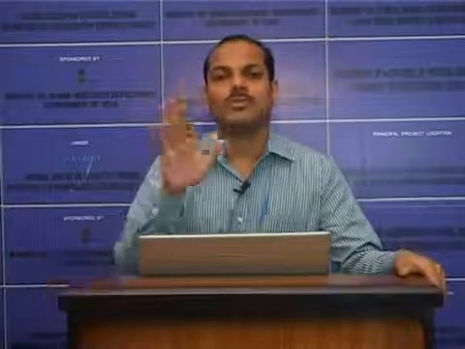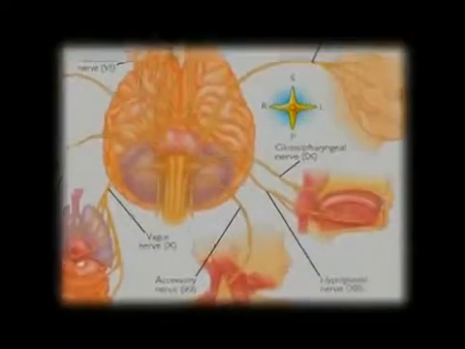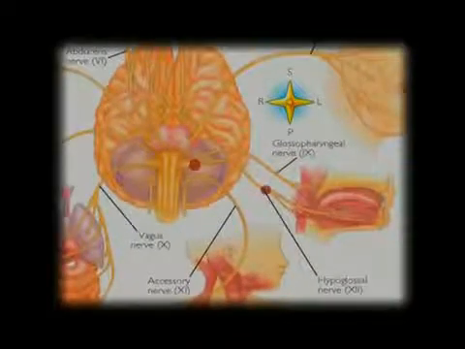So, cranial nerve number 11 is the spinal accessory nerve. It is purely a motor nerve and it has two roots, a cranial root and a spinal root. Spinal root supplies the sternomastoid muscle and trapezius, and cranial root supplies the muscles of the larynx, pharynx and soft palate. Last cranial nerve is the hypoglossal nerve. This is the 12th cranial nerve. Hypoglossal nerve provides somatic motor innervation to the muscles of the tongue.